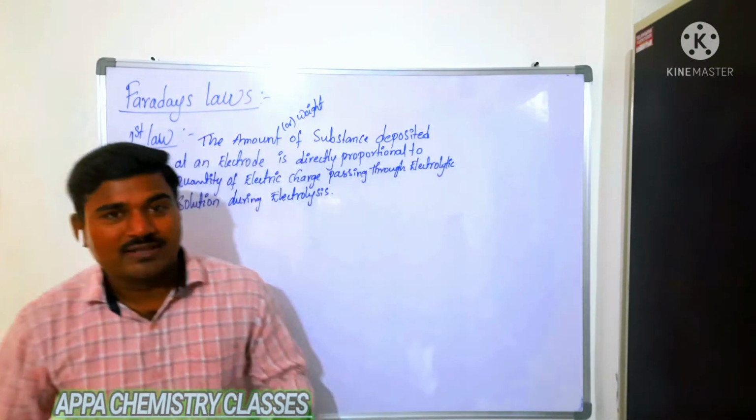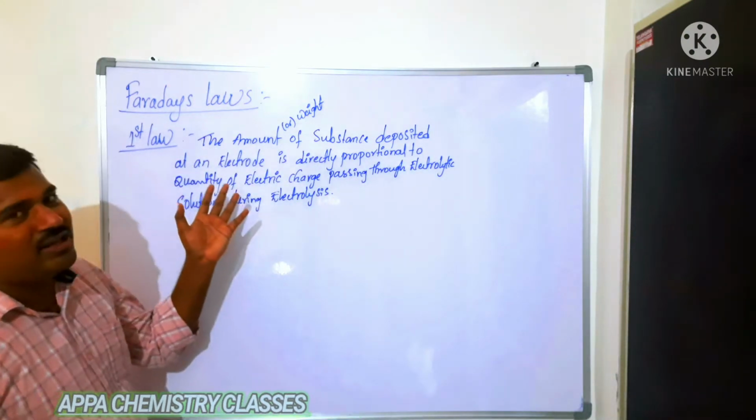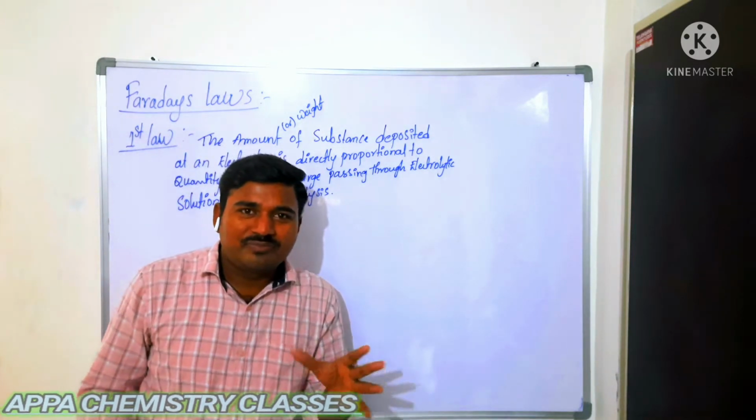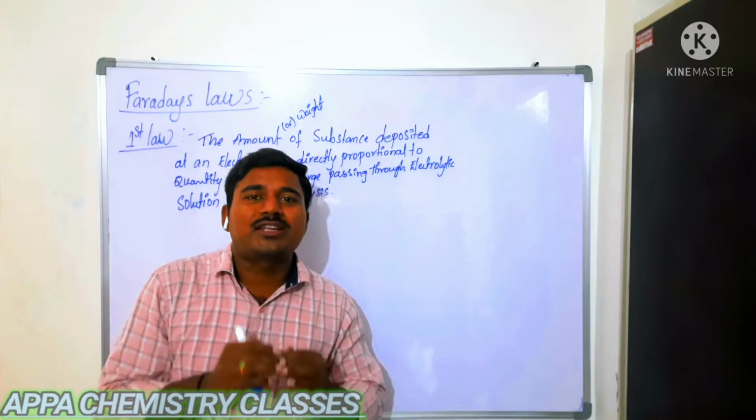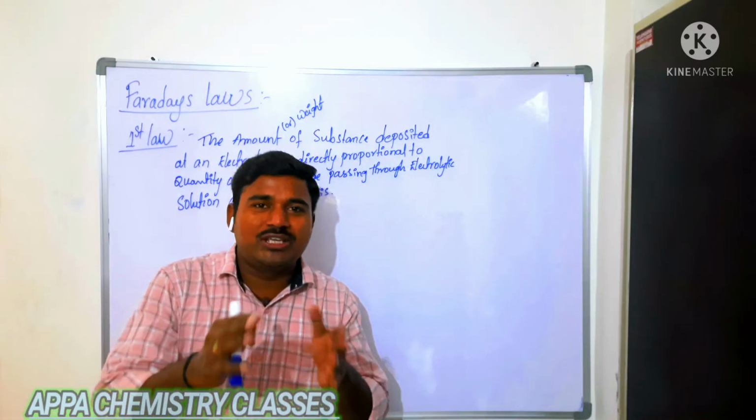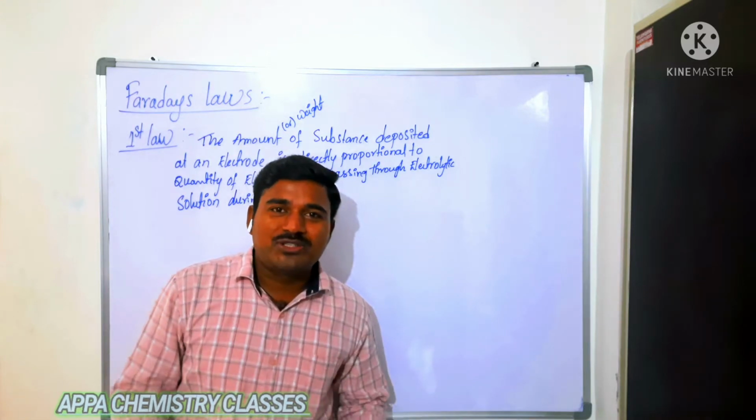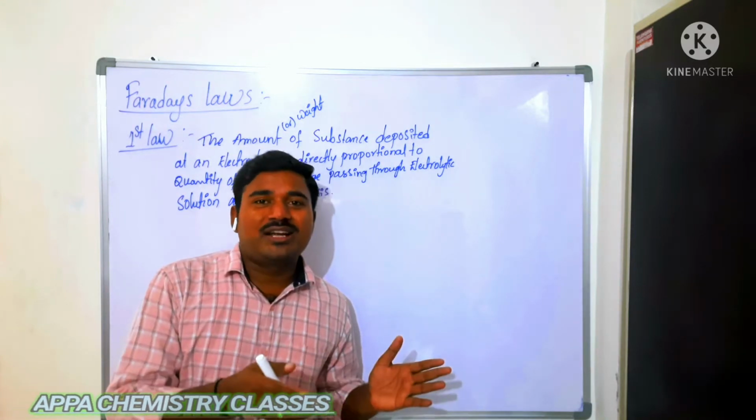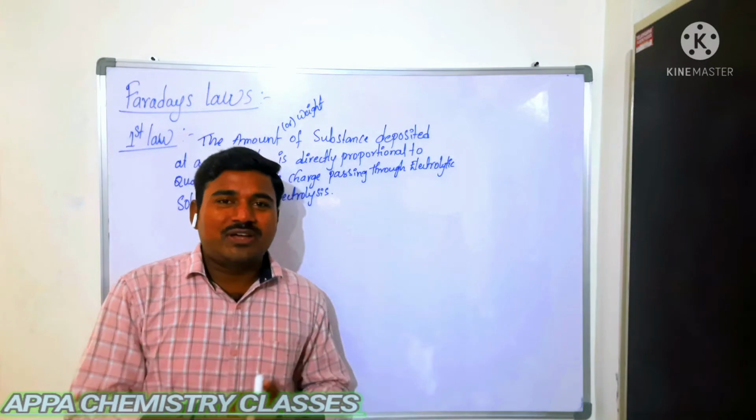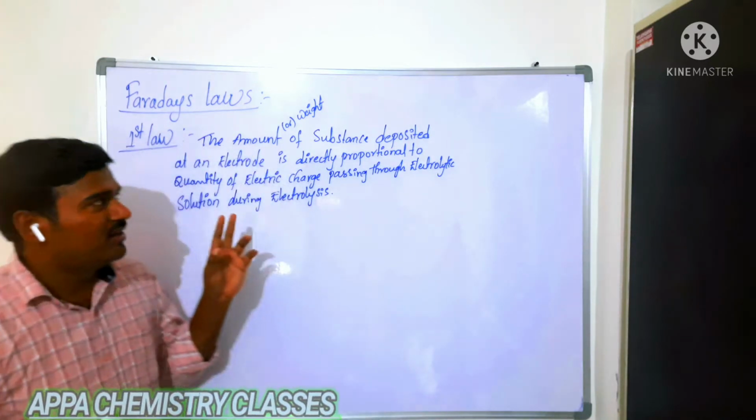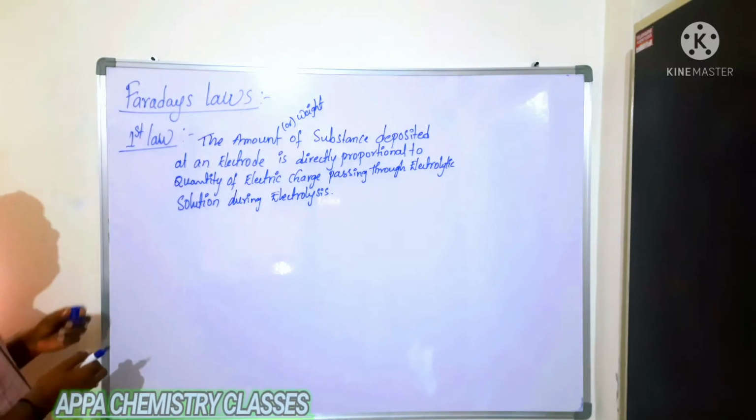Now Faraday's laws. Michael Faraday is a scientist. He wanted to give the quantitative relation between the quantity of electric charge which we are passing through the electrolytic solution and the amount of electrolyte which is deposited at the electrode. To give that relation, he proposed these Faraday's laws. He proposed two laws, Faraday first law and Faraday second law. First we are going to see the Faraday first law.